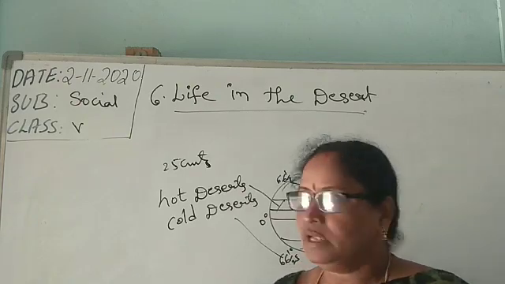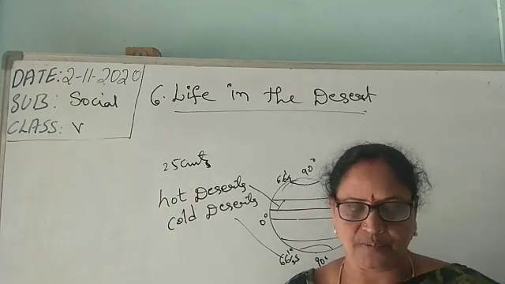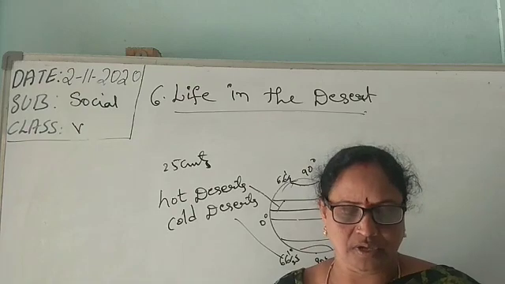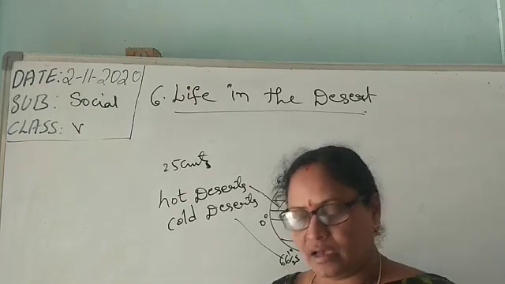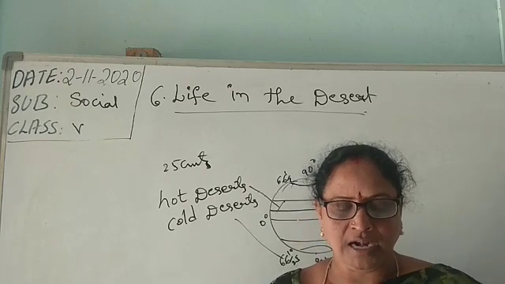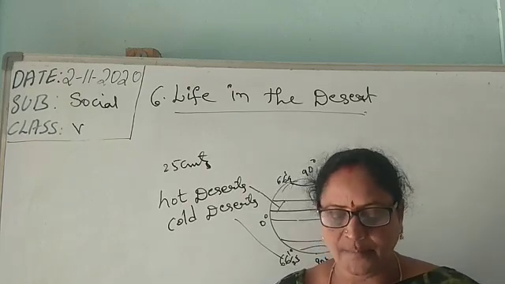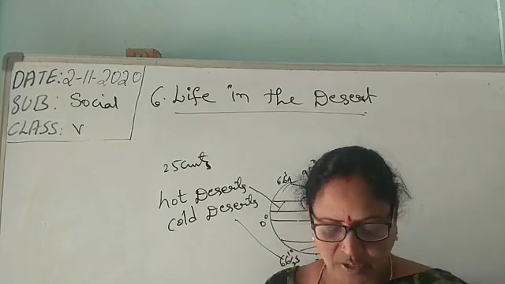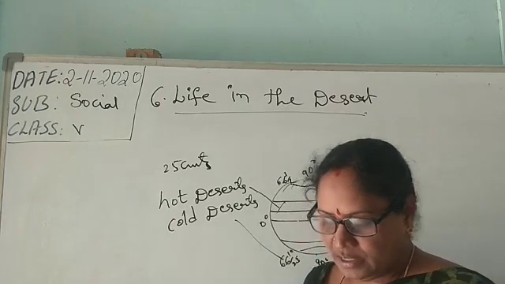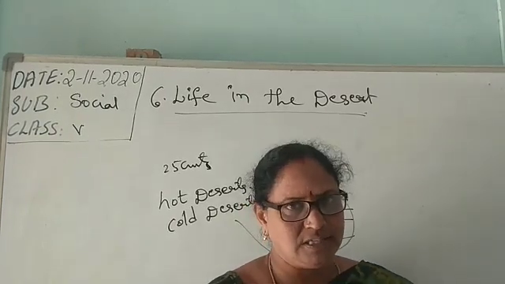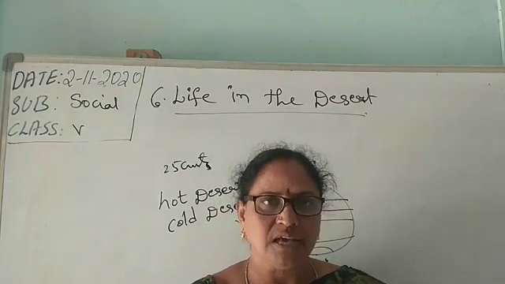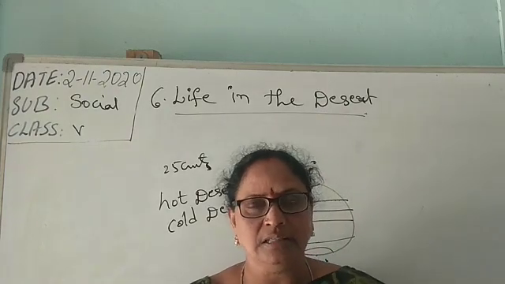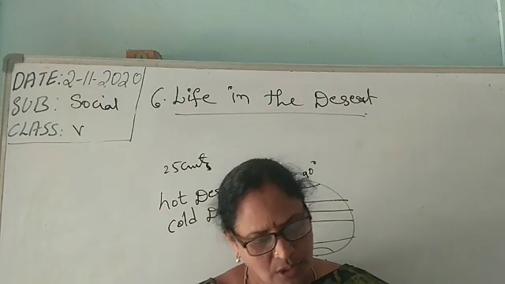There are different types of deserts, hot deserts and cold deserts. Some examples of hot deserts: Sahara and Kalahari in Africa, Atacama in South America, Thar desert in Pakistan and India, Great Australian desert in Australia, and Mexican desert in Mexico. These are the hot deserts. Those beyond 66.5 degrees toward the poles are cold deserts. Those are found in Central Asia. The climate is very cool in these cold deserts.